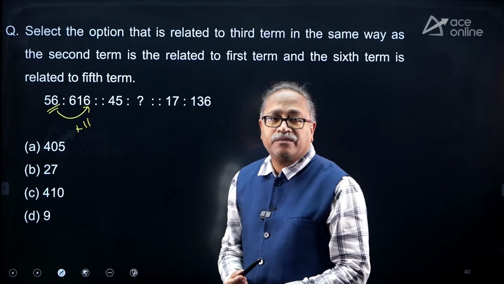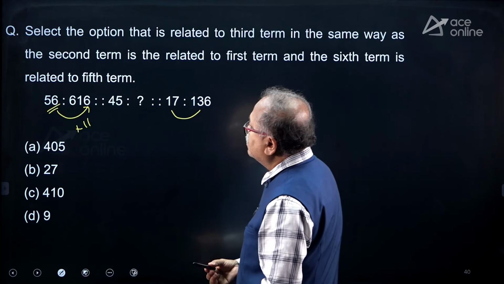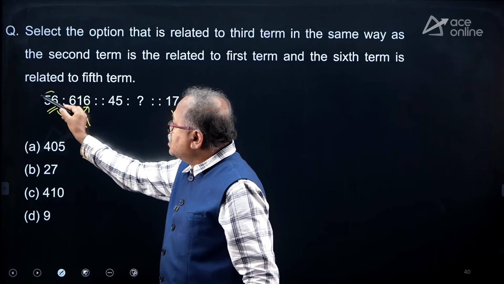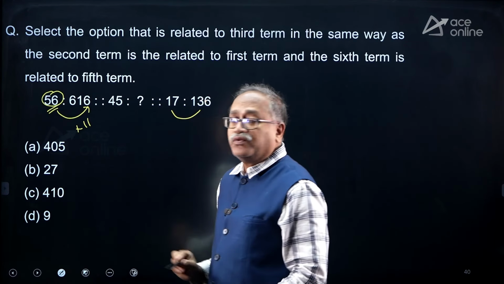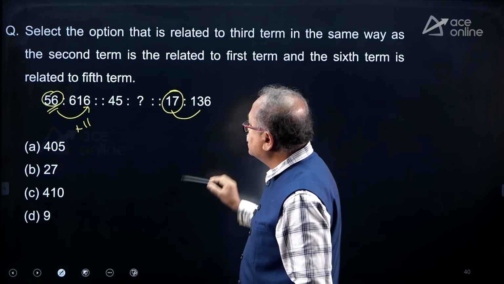Is it the same over here? No. But where I get the 11, 5 plus 6 is 11, therefore it is multiplied by 11. So here 1 plus 7 is 8.